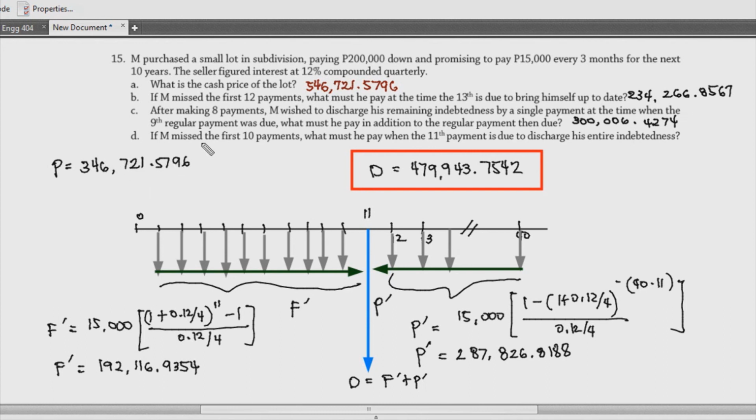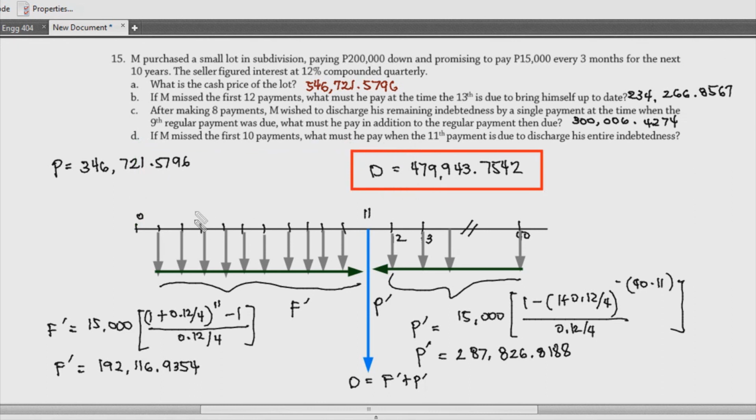Now, what could happen if it is paid on the 11th payment? So what do you think we will do with this 346,000? If this is your principal debt, and you want to pay that on the 11th period, you just have to take this to the 11th period.